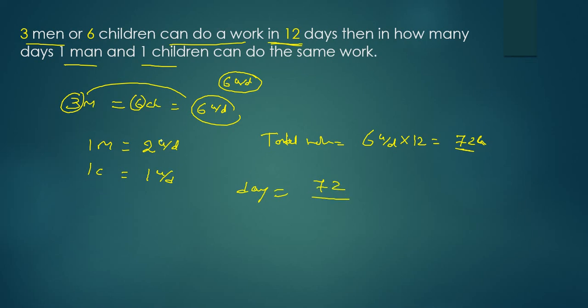And how many units are they doing per day, with the efficiency of 1 man and 1 child? 1 man is doing 2 units and 1 child is doing 1 unit. So 2 plus 1. 72 by 2 plus 1, that is nothing but 72 by 3. That equals 24 days.